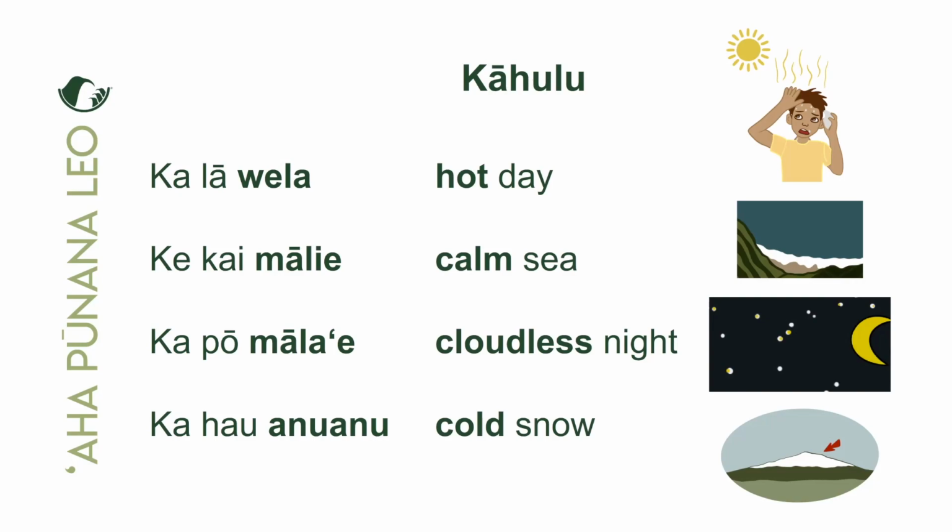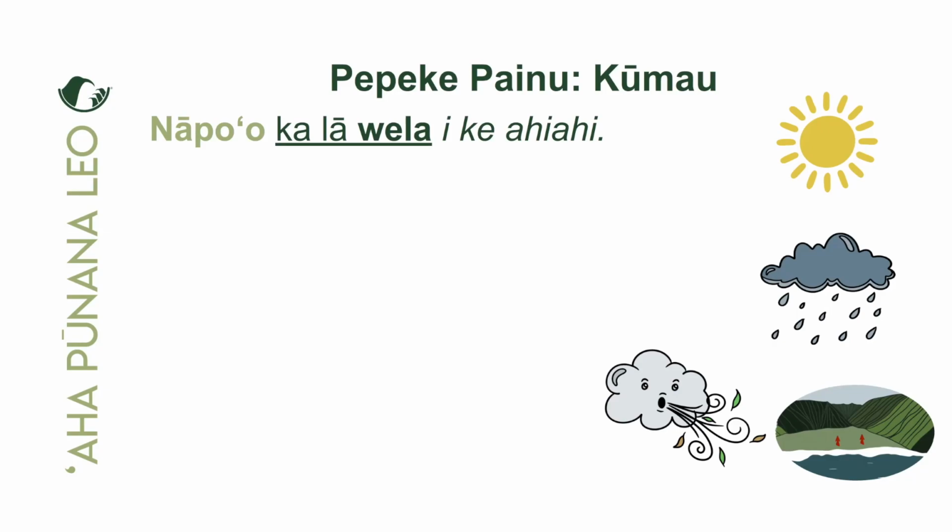Maikaʻi, hoʻomaka nō. Now we're going to have the inclusion of some kāhulu in our pepeke, in our sentences. All right, so let's take a look at the first one. All right, this is a Pepeke Painu. So what is the painu that begins the sentence in this particular example? ʻAʻole, napoʻo, napoʻo. Okay, what does napoʻo mean? Does anybody remember? Hoʻomaopopo? Pololei, maikaʻi. Napoʻo means to sink, to go down, to set as the sun.